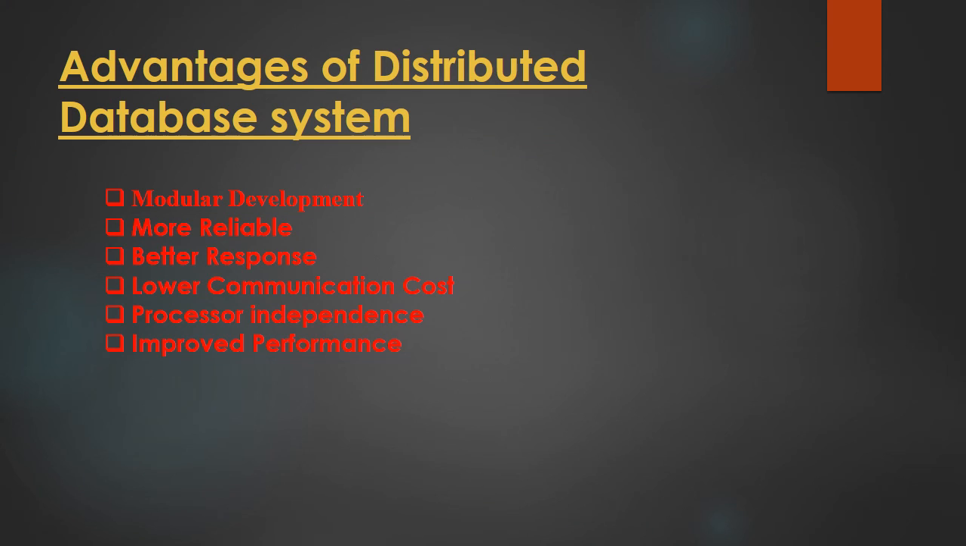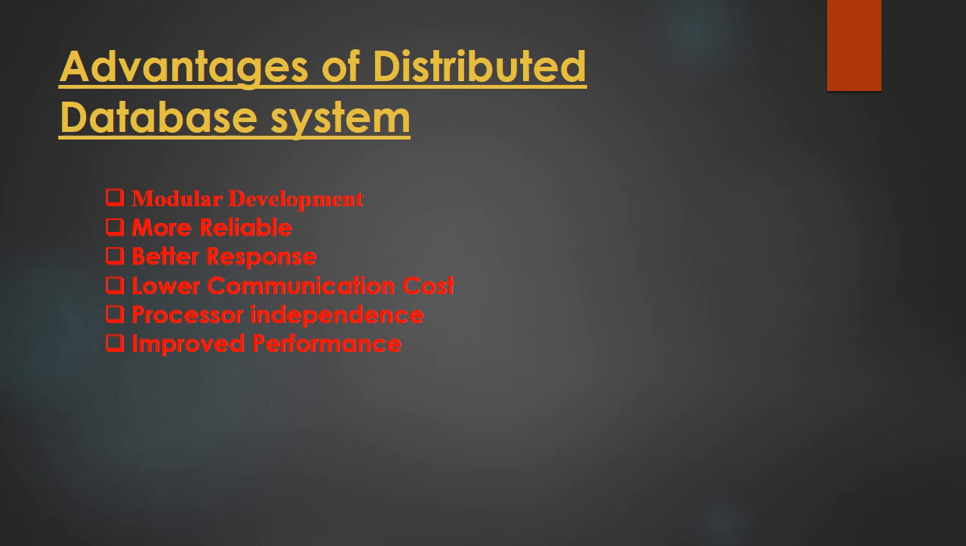Now there are many advantages of this distributed database system also. The first one is the modular development. Modular development means that in case of a distributed database, we can easily add new computers and local data to the new sites and connect them to the distributed system with no interruption in the current function. But in case of a centralized database system, if we need to expand the system by adding new computers or new units, then it requires substantial effort, and it also causes disruption in the existing functioning. But in case of a distributed database, we can easily add new computers or new nodes.